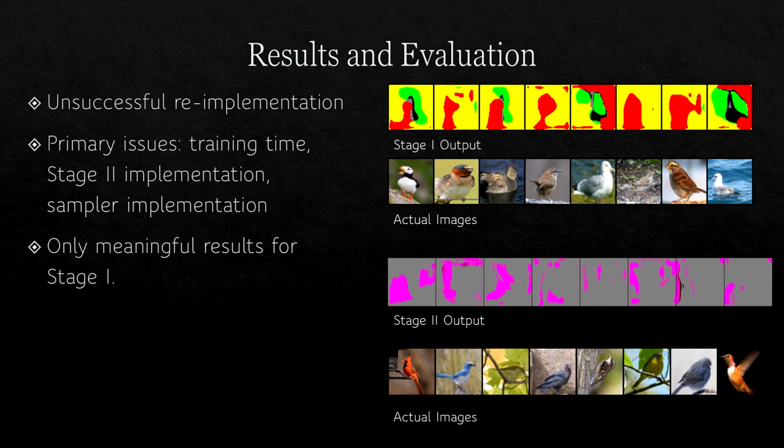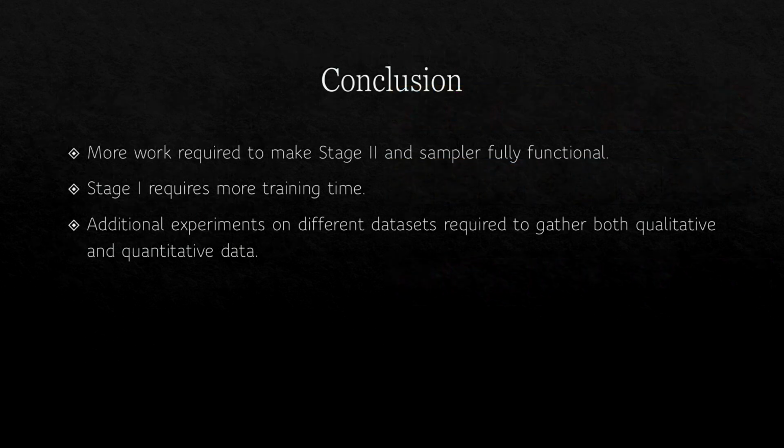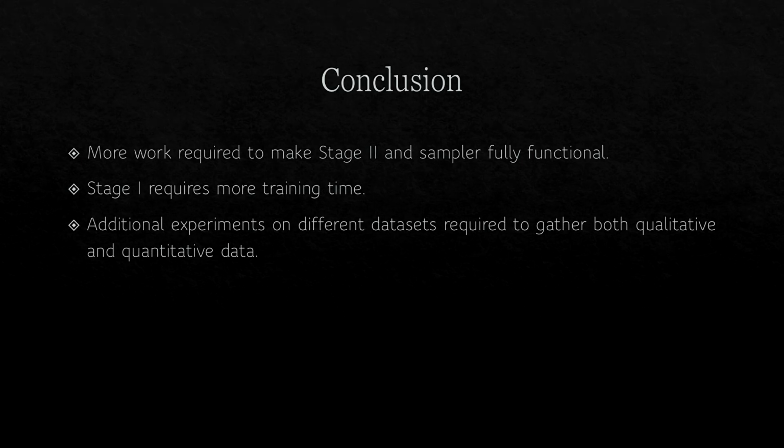If you squint and tilt your head at the right angle, you can see that the stage 1 generator was just beginning to map out the general shapes of the images. The same cannot be said of the stage 2 output due to the reasons mentioned above. Moving forward, more work is required on stage 2 and the sampler to get them properly functioning. Stage 1 appears to be functional, but only more training will determine that. Additional experiments on different datasets to produce more qualitative and quantitative results should also be considered. Thank you for your time.